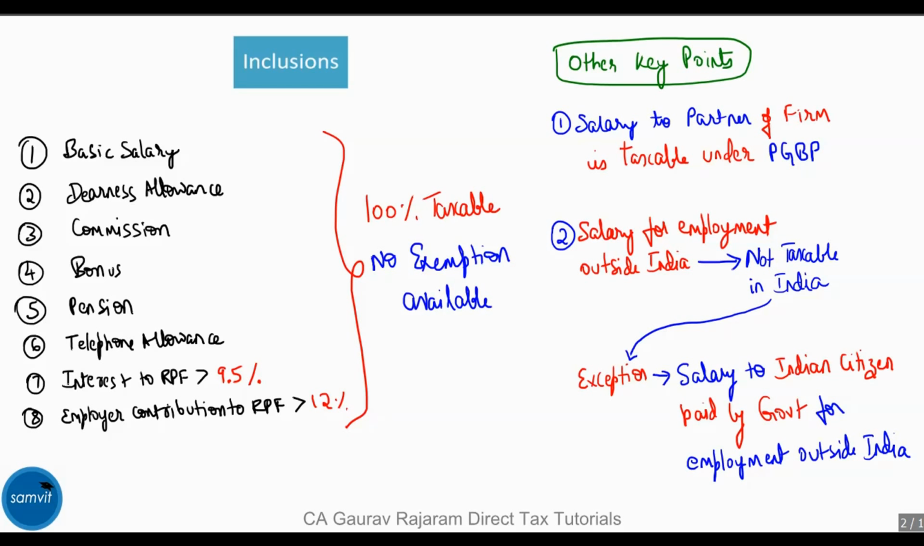On the right part of your screen are some key points you should keep in mind. Salary to a partner of a firm is taxable under the head Profits and Gains from Business and Profession. This is because there is a specific inclusion in section 28.